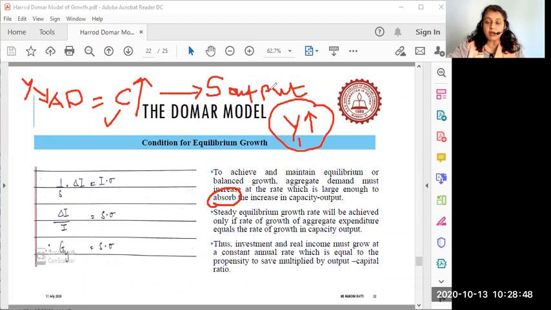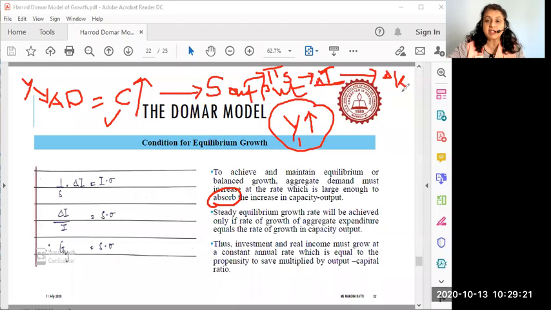Once that output is absorbed, it is going to give profits to the investors, and once profits are given, there will be a fresh round of investment, which they call delta I. That will create what is called delta K.